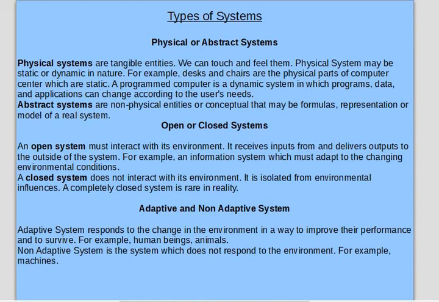Next is adaptive system or non-adaptive system. Adaptive system responds to the change in the environment, which are adaptive in nature in the way to improve their performance and to survive also. For example, human beings and animals, they are adaptive in nature. They can survive in any temperature and any circumstances or environments.